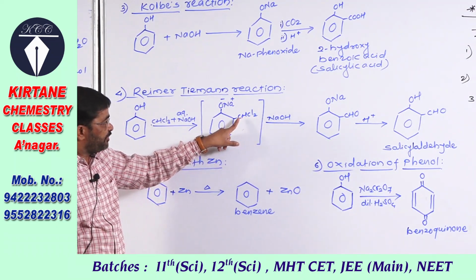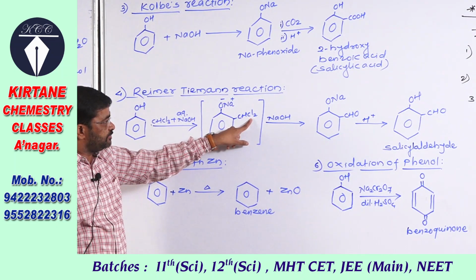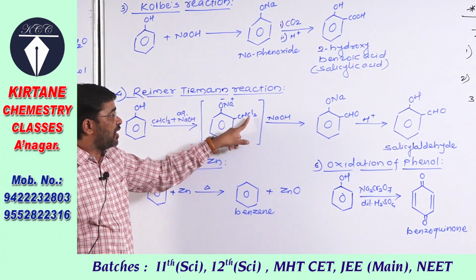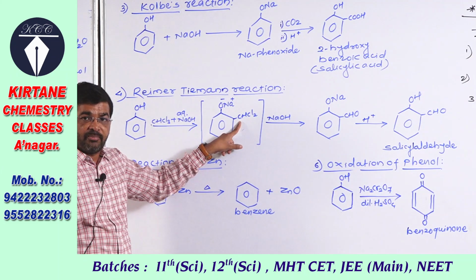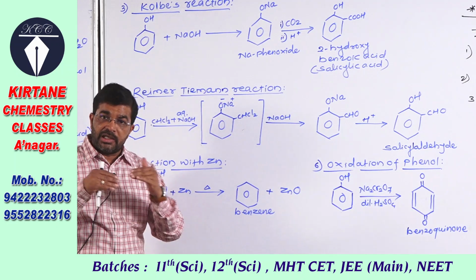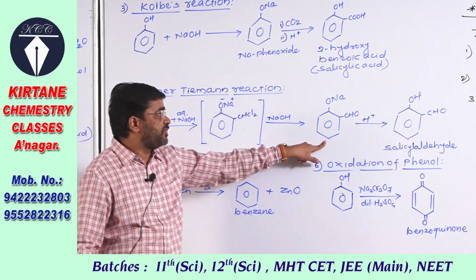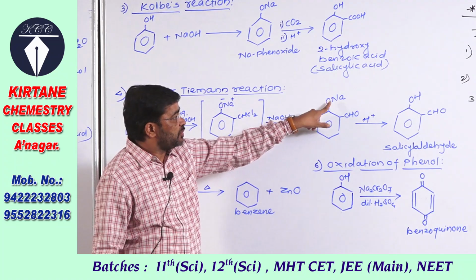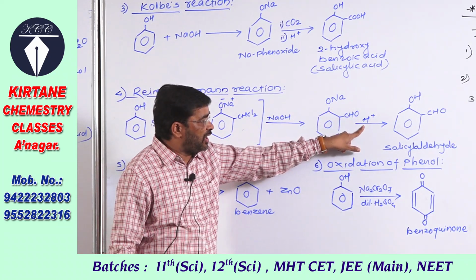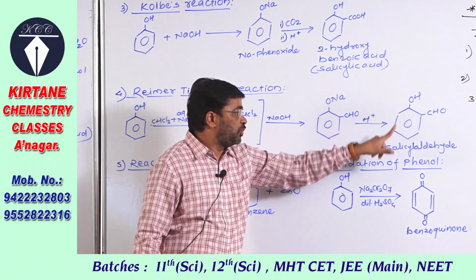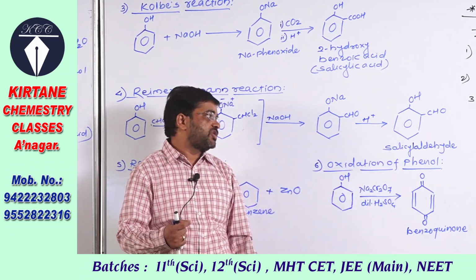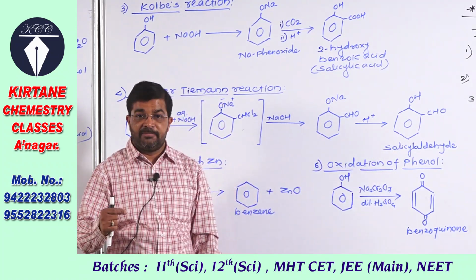What happens here, see, the 2 chlorine atoms are replaced by 2 hydroxyl groups. The dihydroxy compound is unstable, it readily eliminates water and forms this compound, and this phenoxide will be converted by hydrolysis into an OH group, and in the last step there is formation of salicylaldehyde.